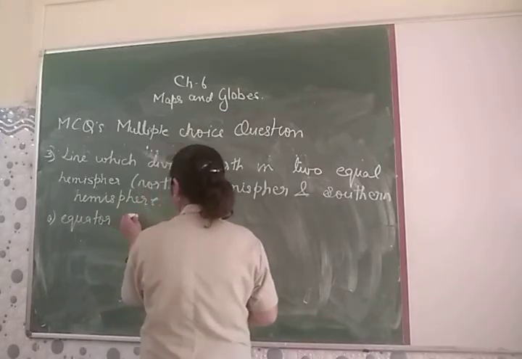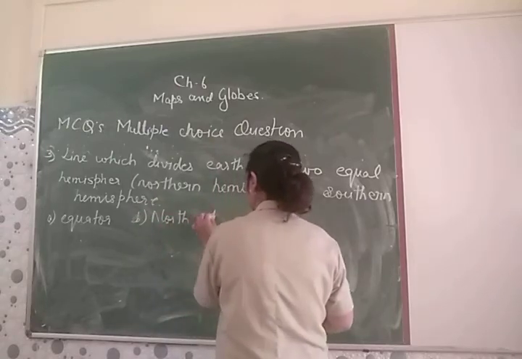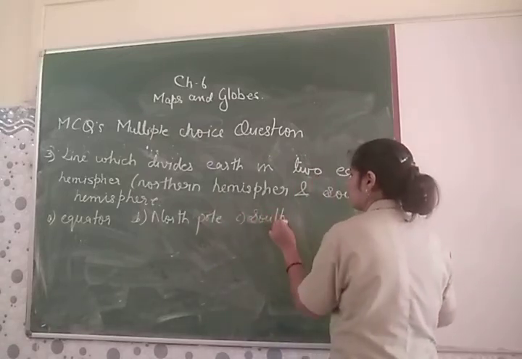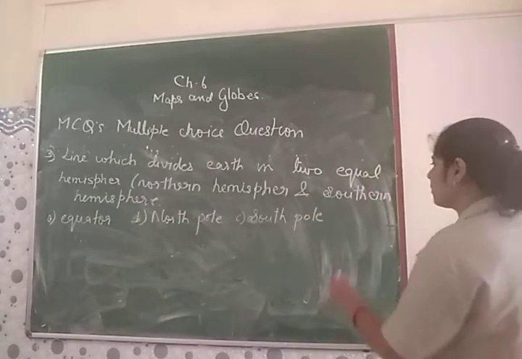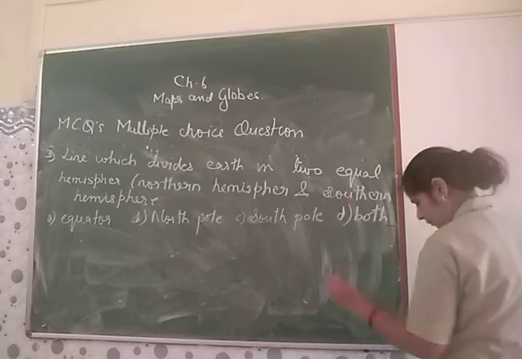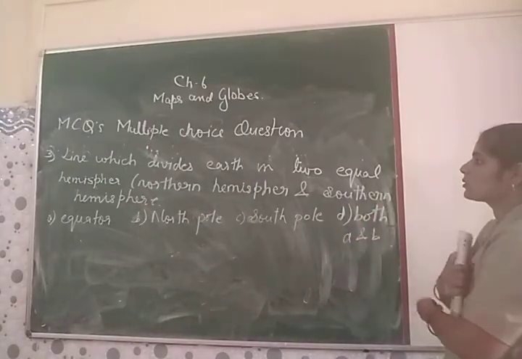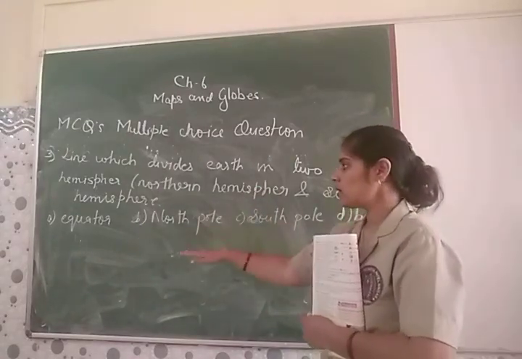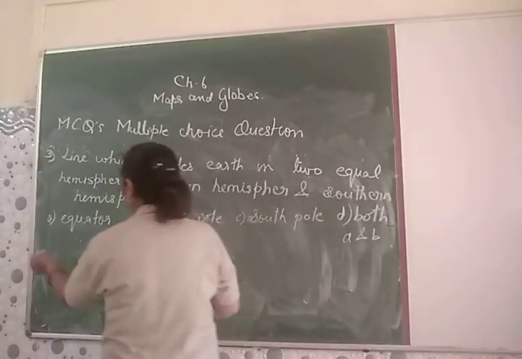Then B1 as North Pole, C1 as South Pole, and D1 I have given you as both A and B. So the line which divides the earth into two equal hemispheres, that is northern hemisphere and southern hemisphere, is it equator, North Pole, South Pole, or both A and B? So here your answer is equator.